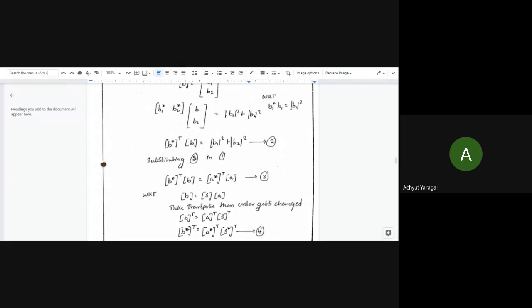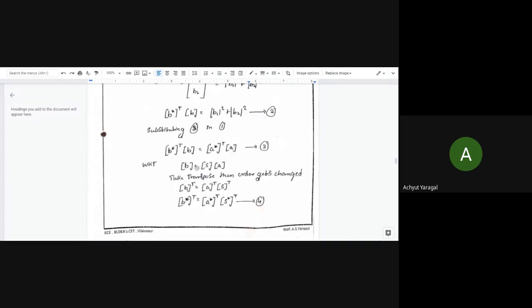So we already know that b is equal to s into a. What we are going to do here is take the transpose of this particular equation, then the order gets changed. So b is equal to s into a. If I take the transpose of this equation, what is going to happen? b transpose is equal to, instead of s, we'll have a transpose into s transpose.